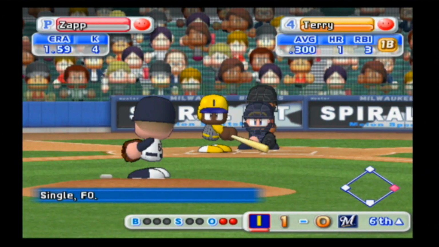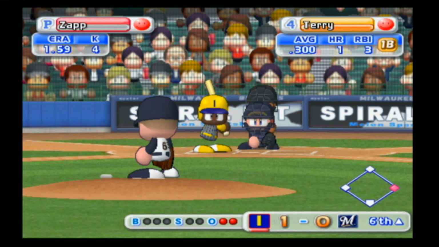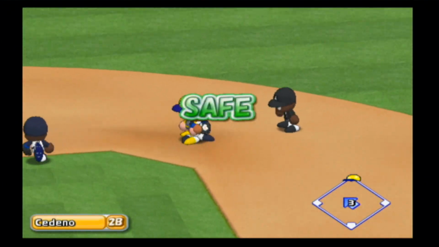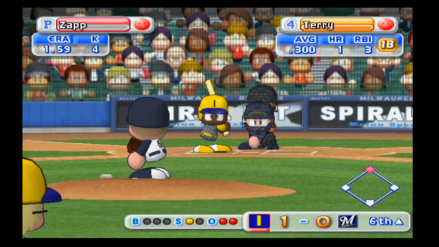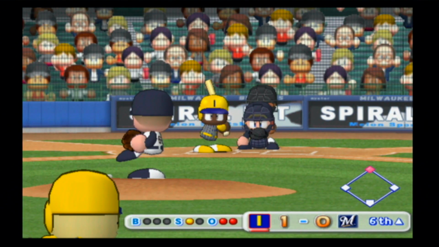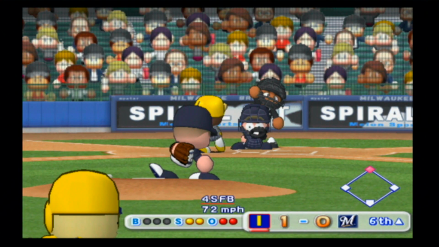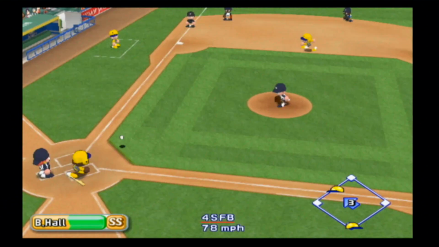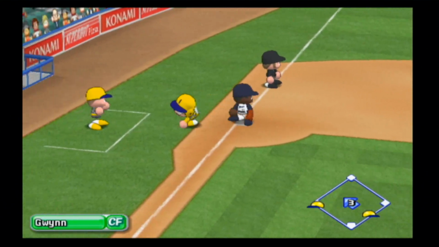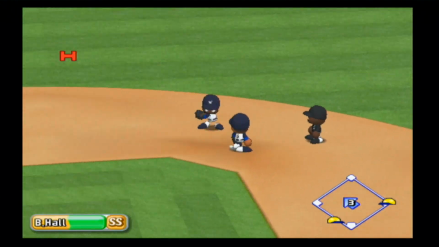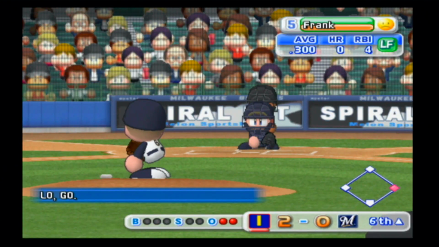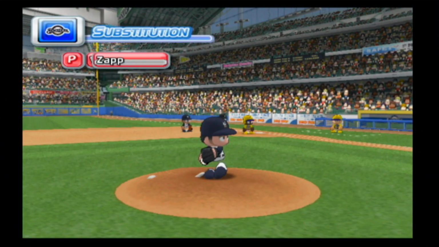2 away, and Terry is in the box. Zapp's going to get a chance to finish out this inning. Marvin takes off, and he is in there safely at second. Terry swung and missed at the pitch. Swings and misses at this one as well. Makes it 0-2. Oh, this one hit sharply up the middle. And Marvin, they are going to throw home, but well late. Marvin makes it 2-0, and that will be it for Zapp.